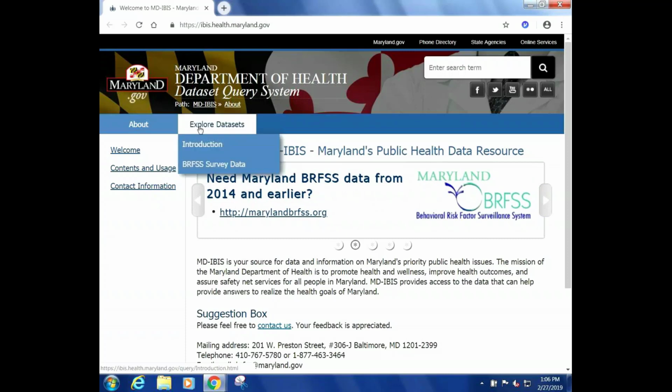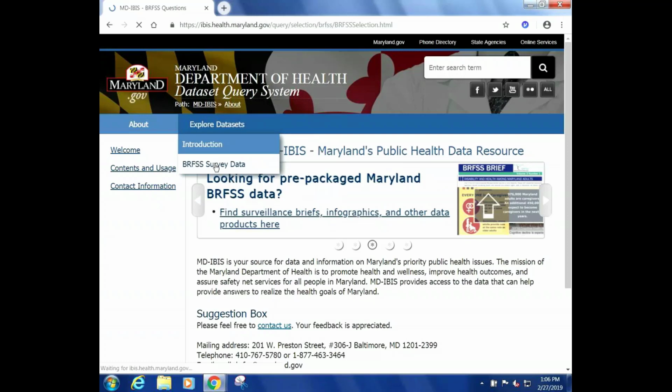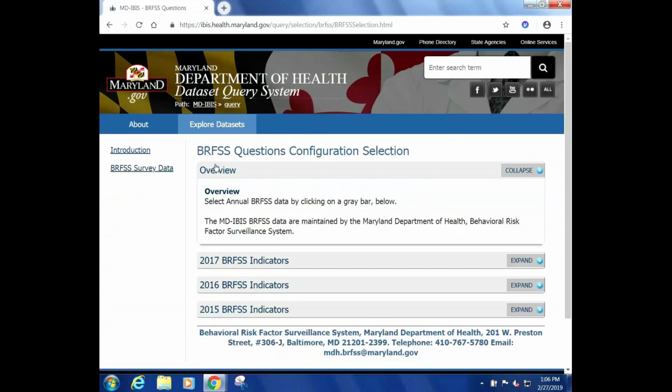So what we'll do is go to Explore Data Sets right at the top and go right down to BRFSS survey data. And that's where we are right now. We can see that there's a brief overview, very brief, and then we see right now 3 selection bars below that for the 2017, 2016, and 2015 BRFSS indicators.